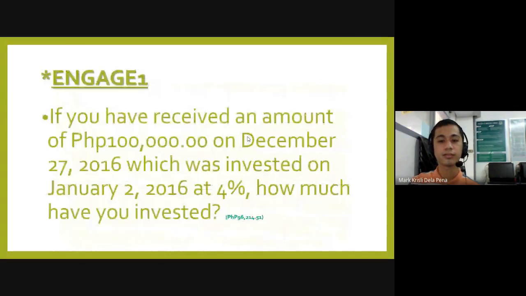Now, this is the last part of this discussion. In the engage section of our module, please answer this problem. If you have received an amount of 100,000 on December 27, 2016, which was invested on January 2, 2016 at 4%, how much have you invested? Notice that there is a small value of text here. This is actually the answer to the problem.